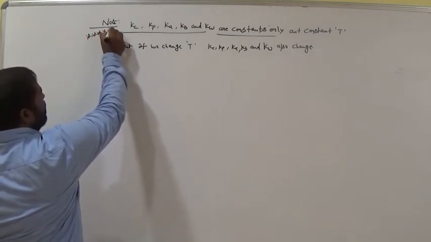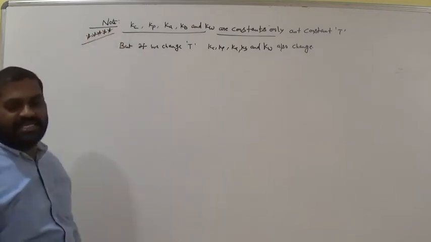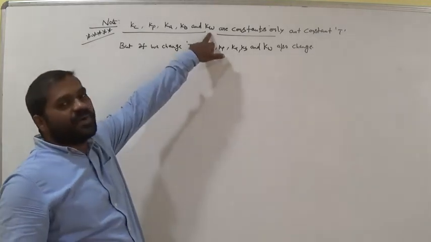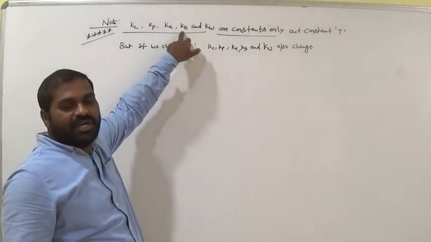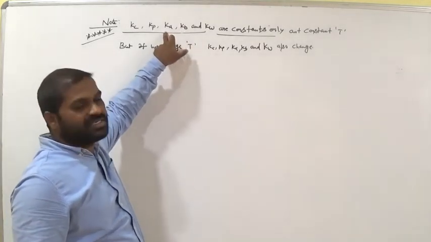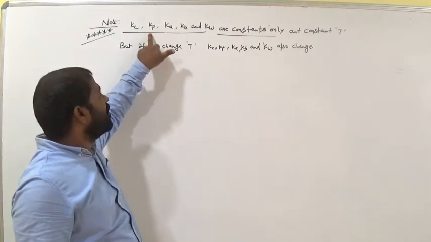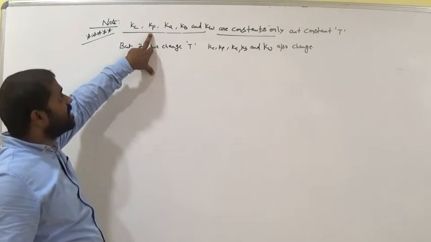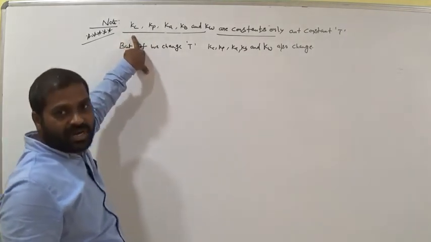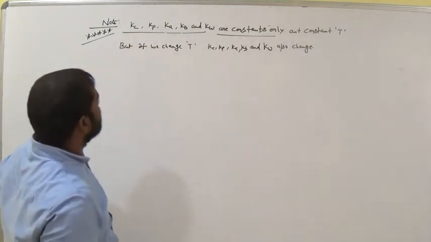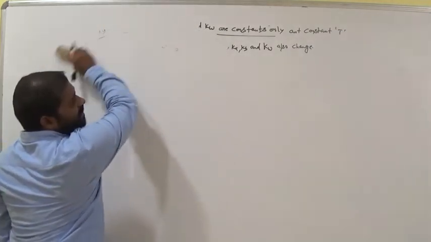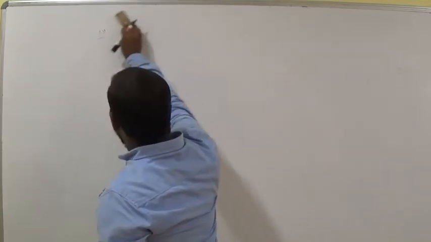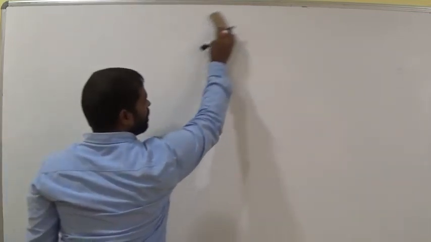If temperature is constant, is there any change in Kc, Kp, Ka, Kw? No. Where Kw is the ionic product of water, Kb means dissociation constant of a weak base, Ka means dissociation constant of a weak acid, Kp means equilibrium constant at partial pressures, and Kc means equilibrium constant at molar concentrations. Remember these things. These change only with respect to temperature, otherwise there is no change in their values, it is clearly constant. Remember that.